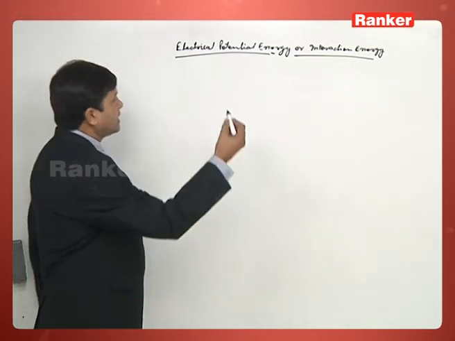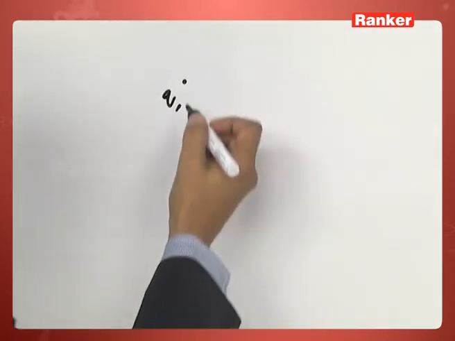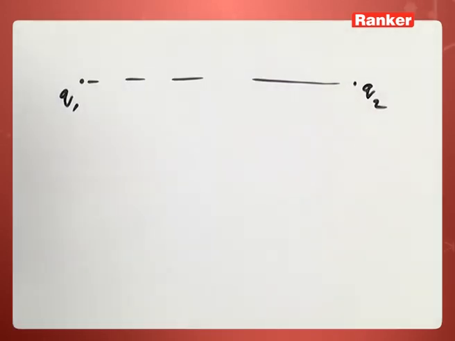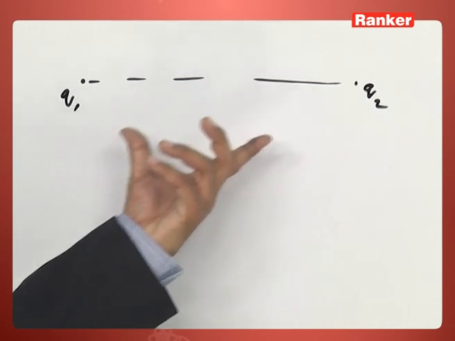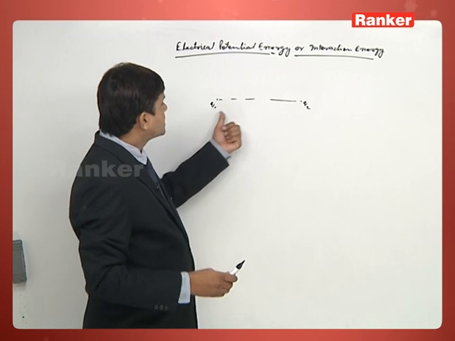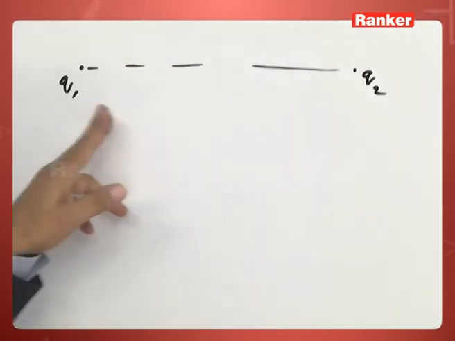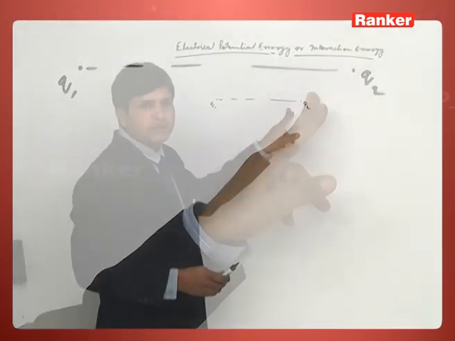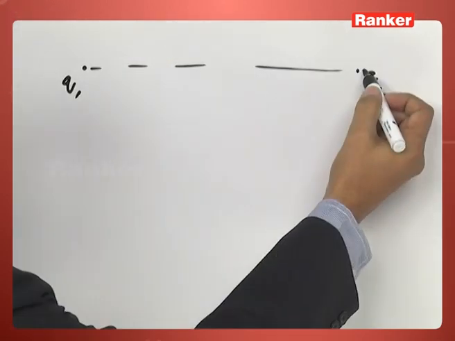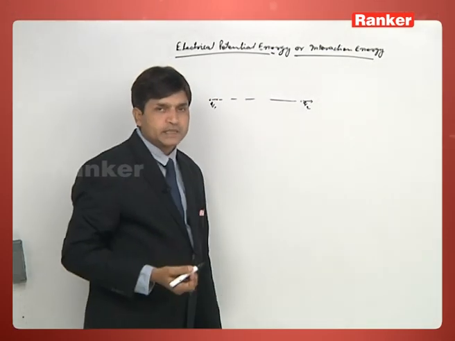For example, let us suppose Q1 is one of the charged particles and another charged particle is Q2. These two charged particles may be of the same nature or of different or opposite nature. Let these two be the same type of charged particle, positively charged for example, and initially these two are at a certain distance. When these two are released from rest, what will happen? Because of the force of repulsion, these two charged particles acquire certain velocity.